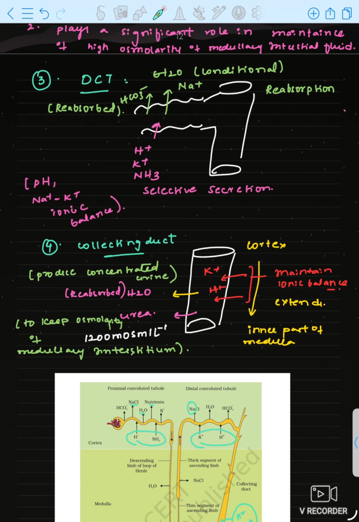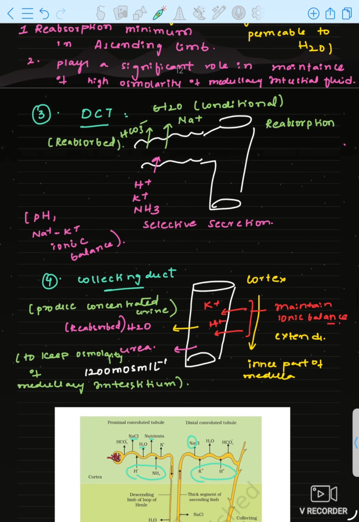Okay, in DCT what happens? In DCT it is the same as PCT, I can say. Water is reabsorbed, but conditionally. In PCT water is compulsorily reabsorbed, but in DCT, depending on the conditions of the body, water will sometimes be reabsorbed.